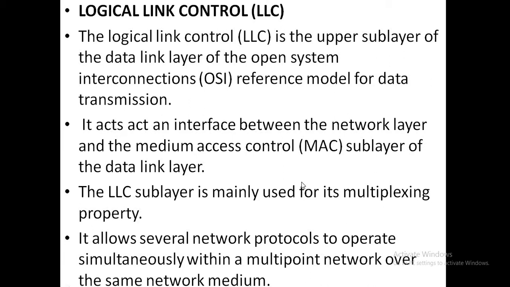So what is multiplexing here? Multiplexing means it receives n number of signals and it unites them as a single signal. That is called multiplexing.